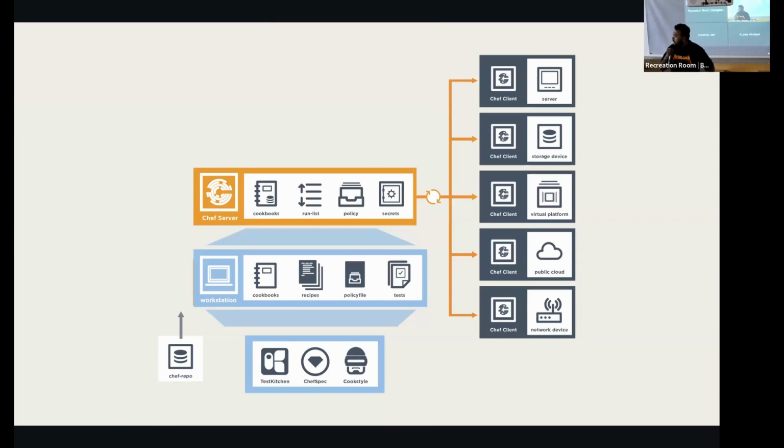All these are stored in the Chef server, and there are multiple Chef nodes. Those Chef nodes can be Kubernetes clusters, VMs, on-prem devices, or network devices. Those are all considered Chef nodes, so the Chef client runs on all of them and maintains the configurations and makes them consistent.